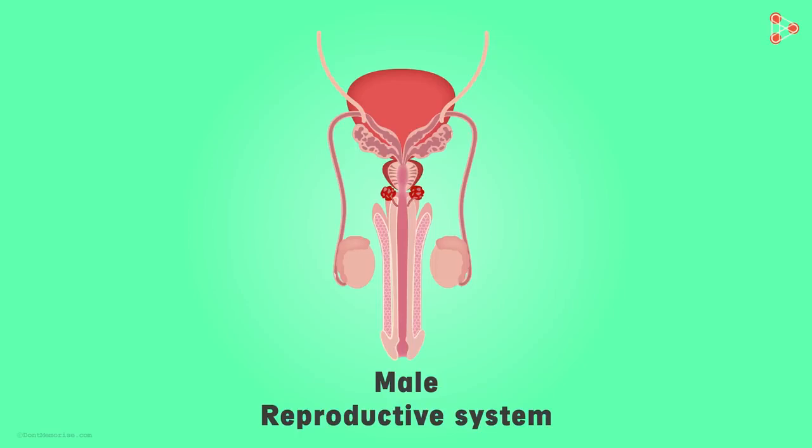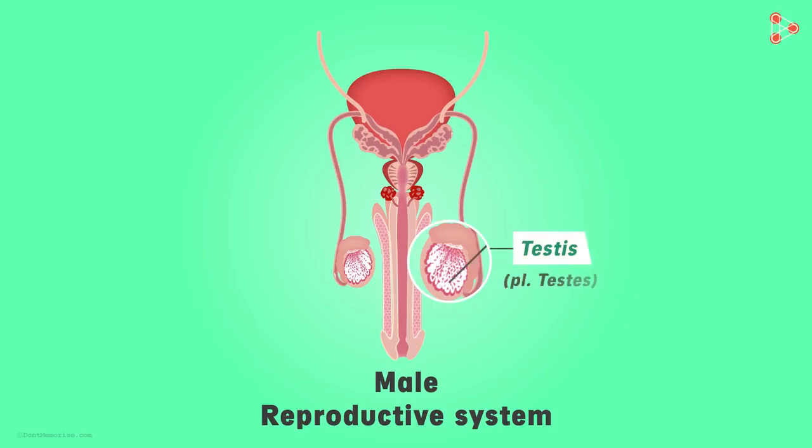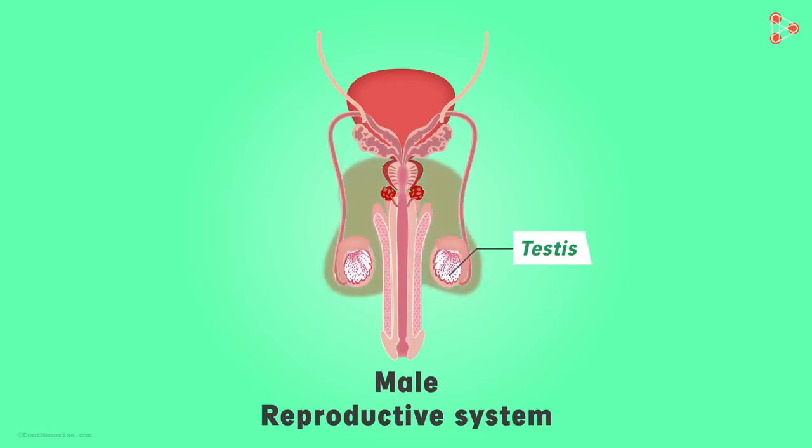To begin with, we take a look at the location where the sperms are exactly produced. These oval-shaped structures on either side are the ones we are referring to. The single structure is called testis, while the pair is called testes or simply a pair of testicles. Now these are an important part of the system and need to be protected, right? So we have a covering of skin over it. This forms a bag-like structure, and do we have a name for it? Yes, the bag-like structure is called the scrotum. So the scrotum is the pouch which contains the testis.